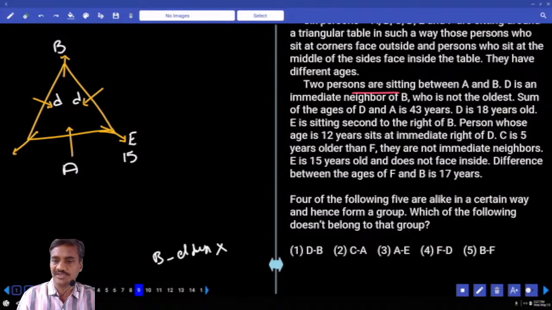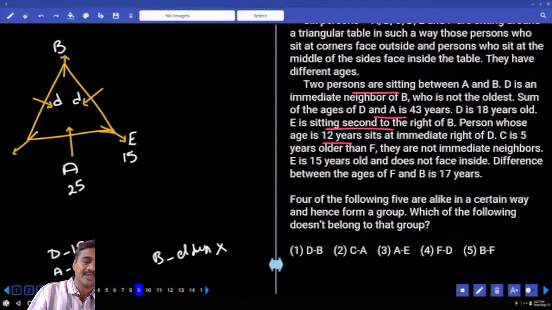The sum of the ages of D and A is 43. D is 18, so A is 25 years old, because the sum of these 2 is 43. Next, D is 18 years old, and E is sitting second to the right of B. The person whose age is 12 years sits to the immediate right of D. On the immediate right-hand side of D there must be 12 years.